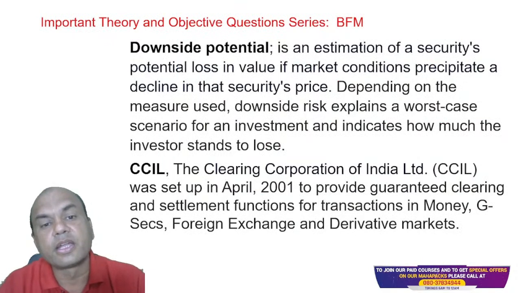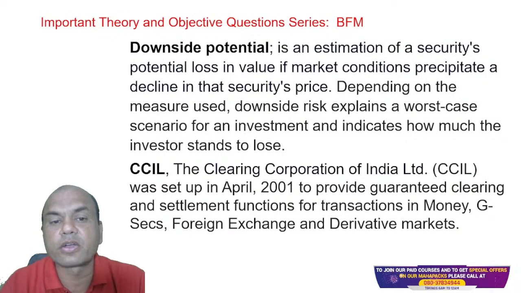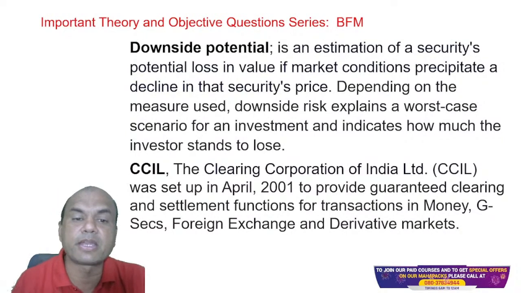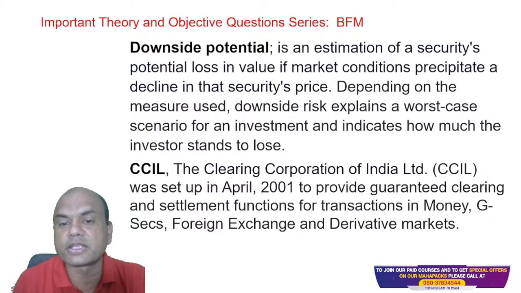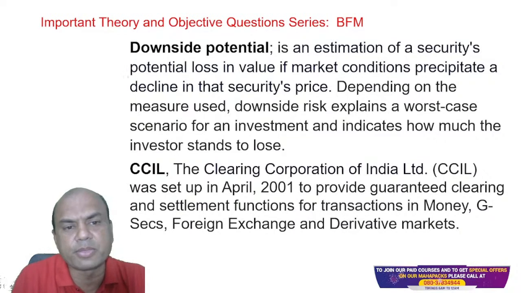Next one. Downside potential. It is the estimation of a security's potential loss in value if the market conditions precipitate a decline in the security's price. Means what? Here, potential loss, keep it very simple. Potential loss due to decline in price of the security.